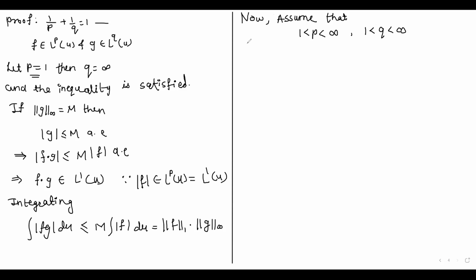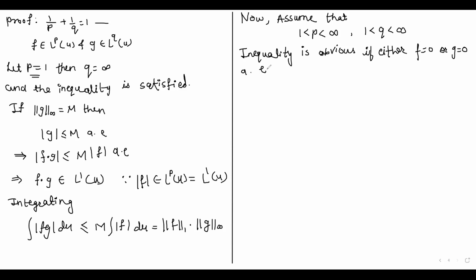Now this inequality is obvious if either f is equal to 0 or g is equal to 0 almost everywhere.